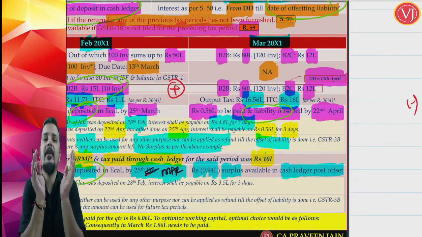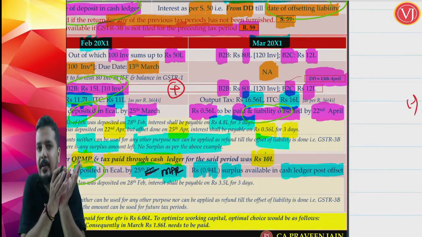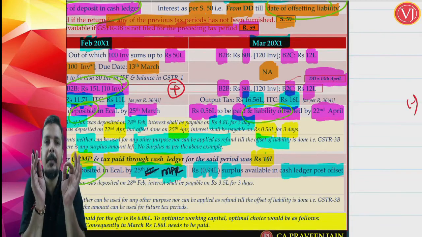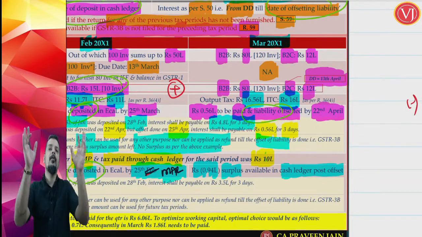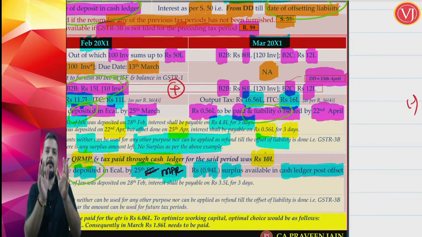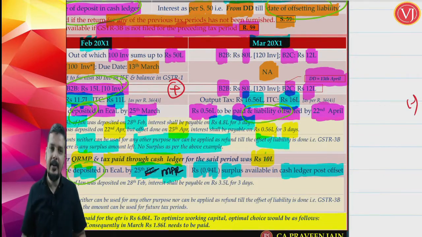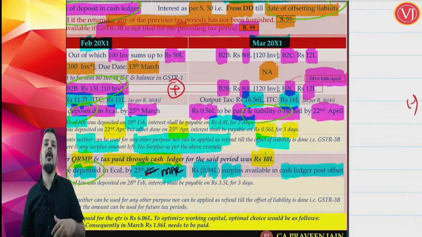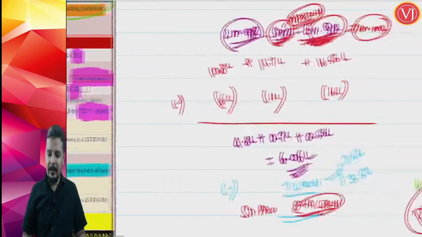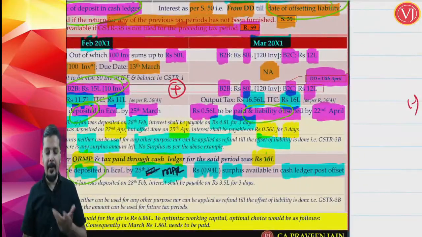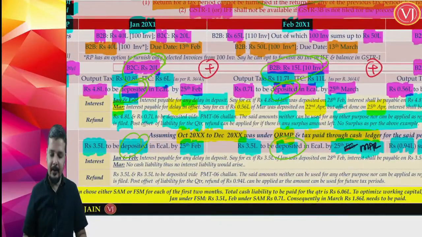When you are doing this, only for the first 2 months you can go for fixed sum method. Last month you have to go only for self-assessment method, and when you are doing self-assessment method, you have to do it for the entire quarter, not only for that month. When you do that, you find that for the entire quarter you should have paid 6.06 lakhs, and you have already paid 7 lakhs for the first 2 months itself. So you have 0.94 lakhs surplus. Now understand what will happen with this 0.94 lakhs. This 0.94 lakhs you can claim refund, but only after your GSTR 3B is filed.